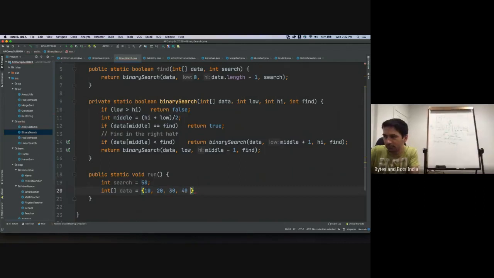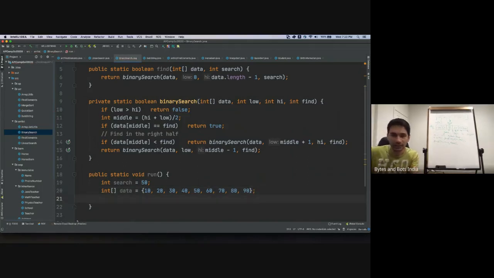50, 60, 70, 80, 90. All right. So I have a bunch of elements in the array.